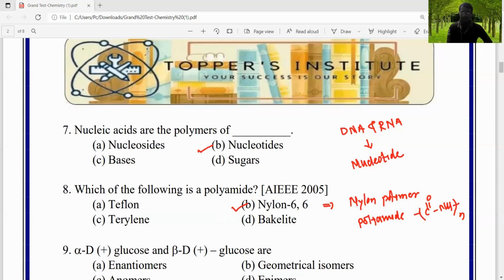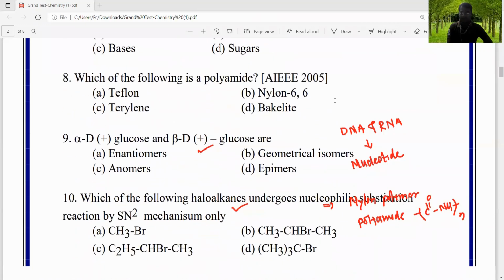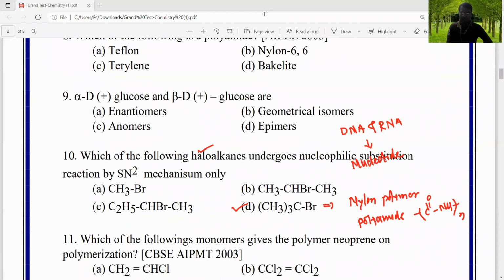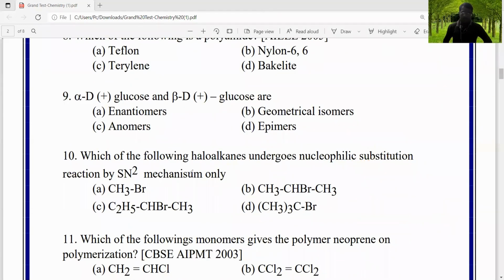The next question, question 9: alpha-D-glucose and beta-D-glucose are: option A, enantiomers, option B, geometrical isomers, option C, anomers, option D, epimers. We know that alpha-D-glucose and beta-D-glucose are anomers, and that's why the correct answer is C.